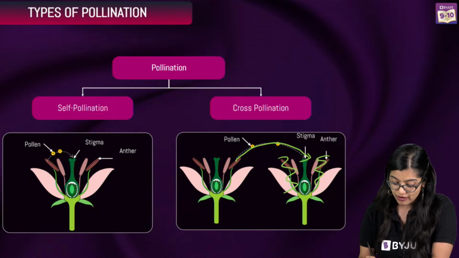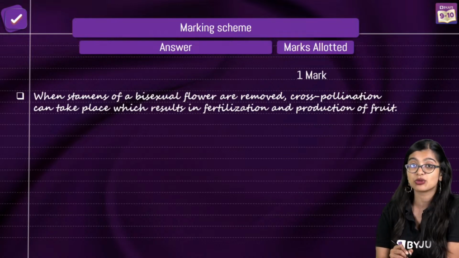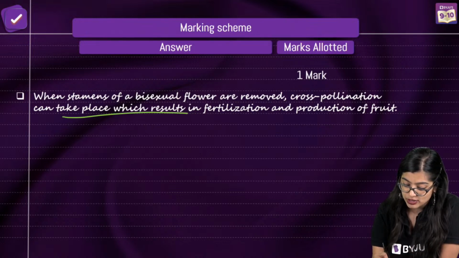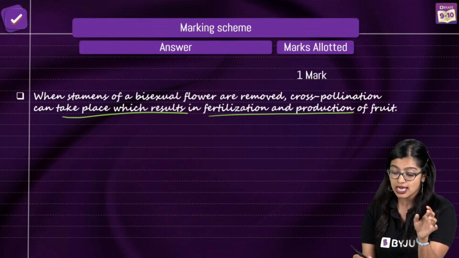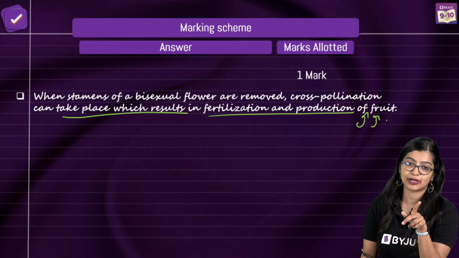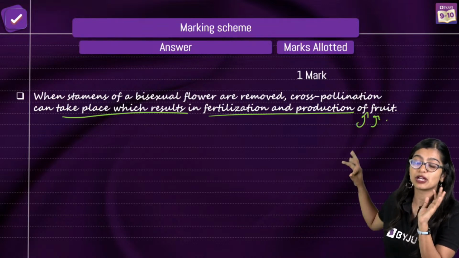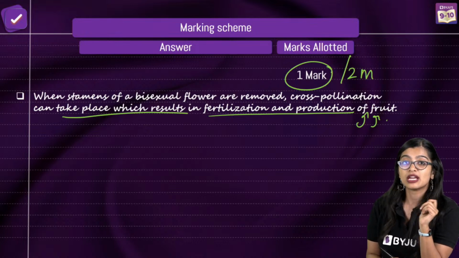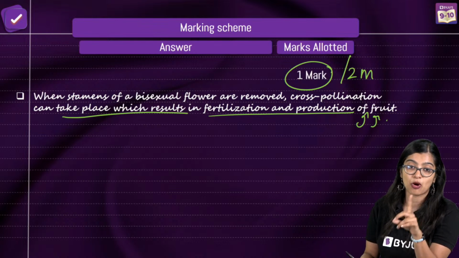So yes, the perfectly appropriate explanation is that when the stamens of a bisexual flower are removed, cross-pollination can take place, which results in fertilization, and once fertilization takes place, you know that fruit formation will happen. Now here what I want you to focus on is that it's a very simple question. It will come for 1 mark or sometimes even 2 marks. In these cases, you don't need to write stories. You need to be very to the point.